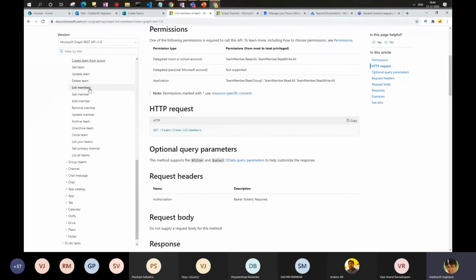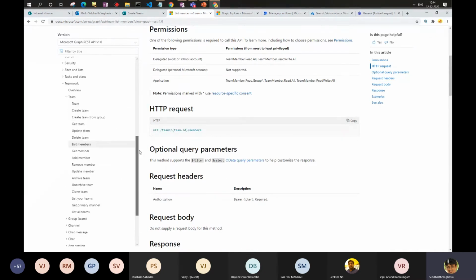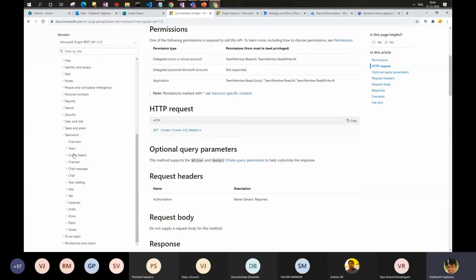This is where you would see all the endpoints available as a part of Microsoft Teams and Graph, and what all you can do. If you see here, there is a category Teamwork, within which you can say team, then you can say group, which is basically a team. But behind the scenes, as Vesa mentioned, that team is basically SharePoint, where the data is stored, and there is an Office 365 group where all the permissions and everything is managed. So to access the members related information for a team, you have to use the group resource endpoint.